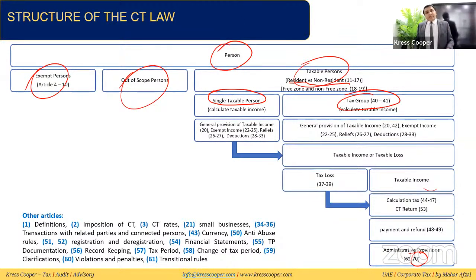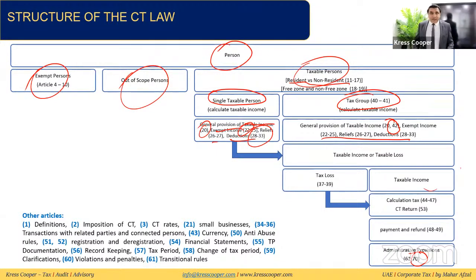Once we are applying corporate tax, whether on a single entity or on the tax group, the provisions to compute the taxable income are almost the same, except one article of the law, Article 42, which deals specifically with the computation of taxable income of the tax group. Otherwise, all provisions like the general provisions of taxable income, Article 20, exempt income, and deduction, Article 28 to 33, are applicable in the case of tax group taxable income computation.